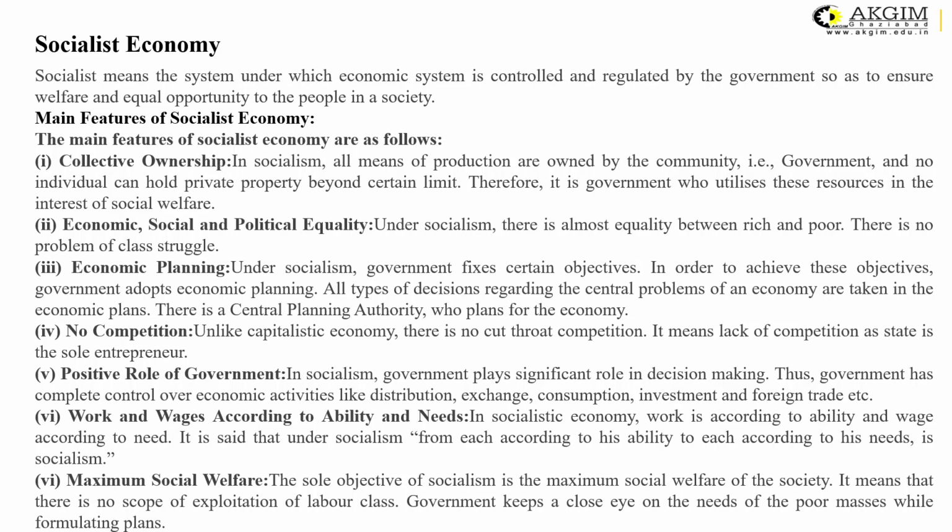Then the government always tries to have economic, social and political equality. There is very little discrimination, or even you can say no discrimination, between the rich and poor in the case of socialistic economies.